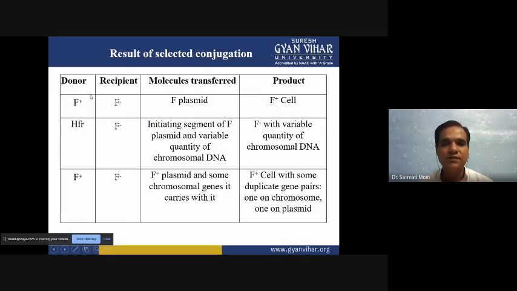One organism is F plus, the other doesn't have the F plasmid, so finally both organisms will be F plus.